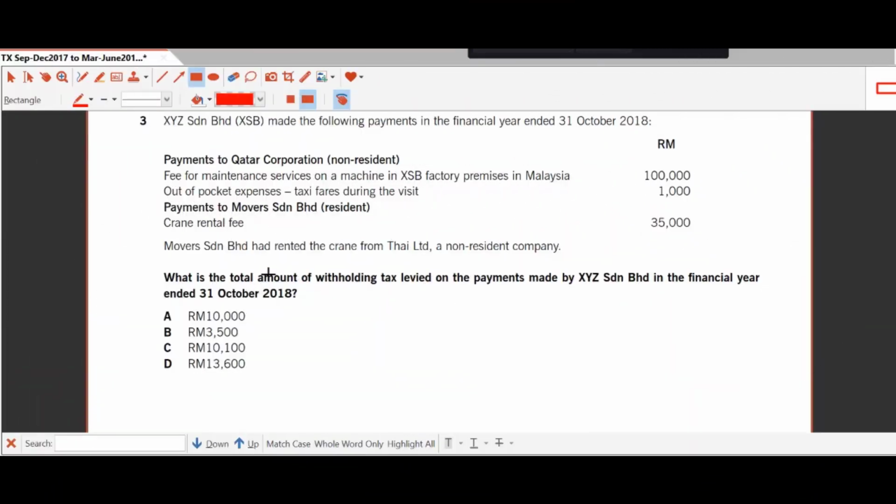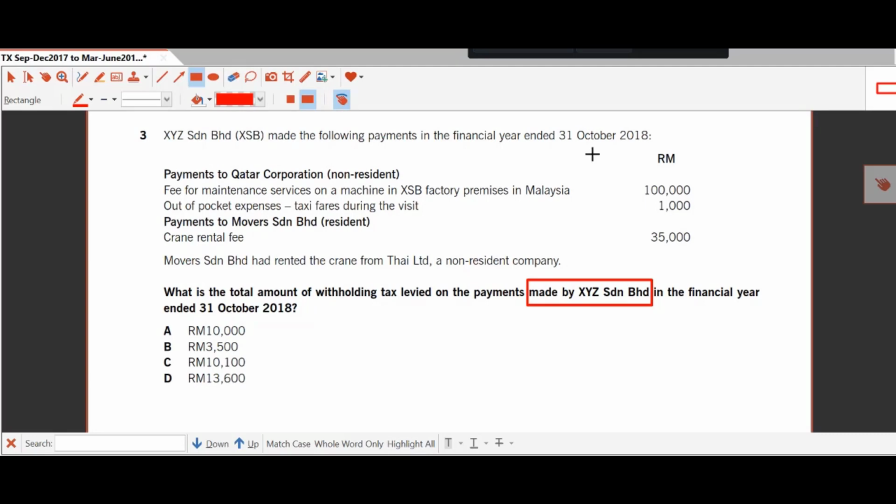Now, what is the total amount of withholding tax levied on the payments made by XYZ? So they are referring to the payments made by XYZ in the financial year 31st October 2018. So they gave us the detail over here. It says that XYZ made the following payments in the financial year ended 31st October 2018.